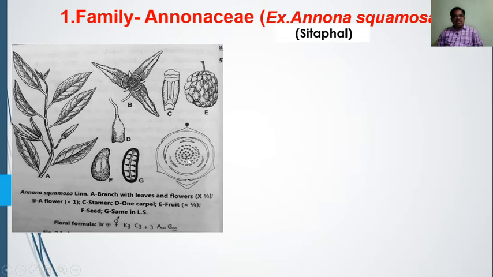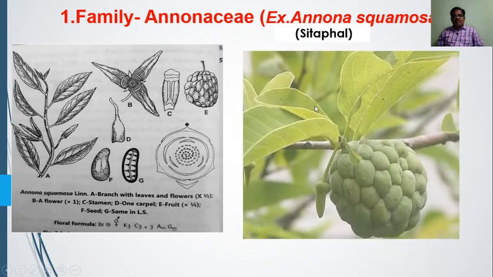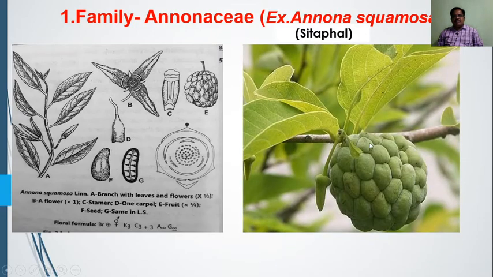This is the TS of etaerio. This one is the gynoecium, and this one is the androecium. And this is the structure of the actual seed. Then this custard apple is the actual plant, a member of family Annonaceae. In the language of botany, it is known as Annona squamosa.